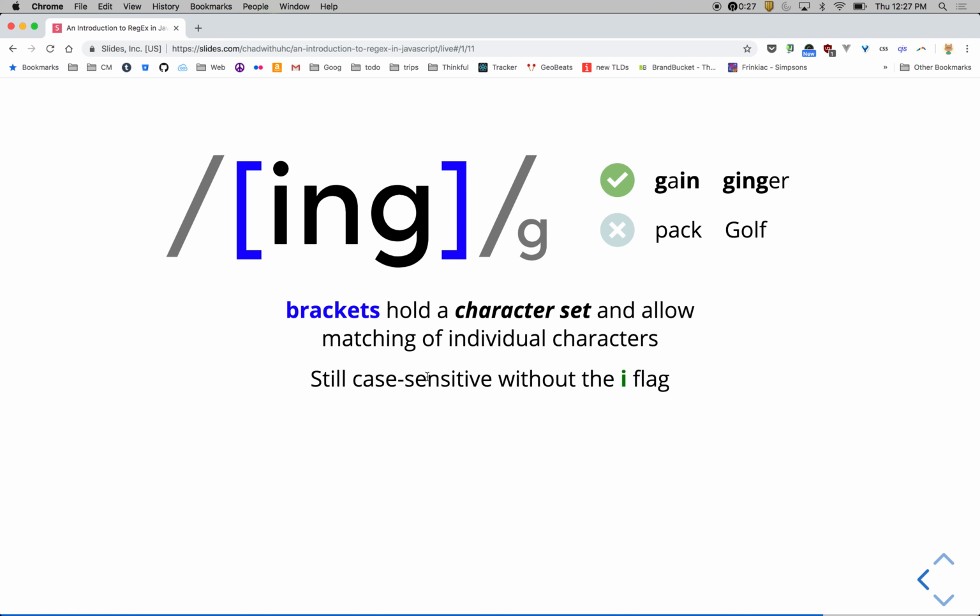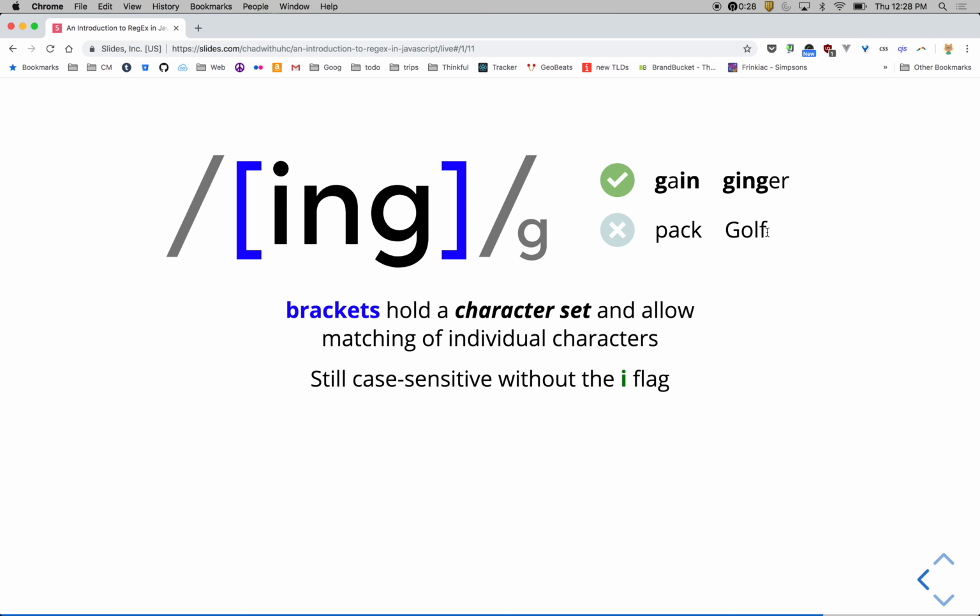So it's still case sensitive without the I flag. It's only going to look for the lowercase here. So in gain, we'll match the G, the I, and the N. Doesn't matter if they're consecutive or not because it's looking for those individual letters. And in ginger, it would match all of those, and it would match multiple G's because the global flag is on. In pack, it wouldn't match anything because it doesn't have any of those characters. And golf, capital G, it wouldn't match because it's not the same case. If we wanted to match that, we would have to throw in the case insensitive.